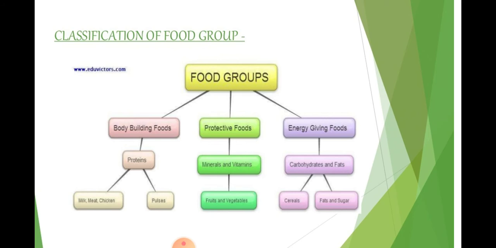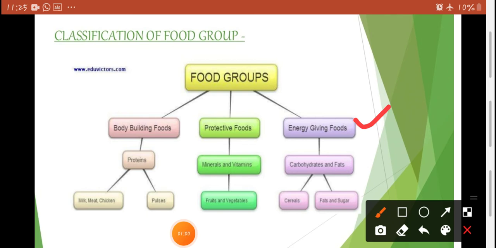Classification of food group. As in our previous video I told you that there are three groups of food which are classified on the basis of component. So groups are classified as energy giving food, bodybuilding foods, and protective foods. If we are talking about energy giving foods, they are carbohydrates and fats. Food which contain carbohydrates and fats are energy giving foods.